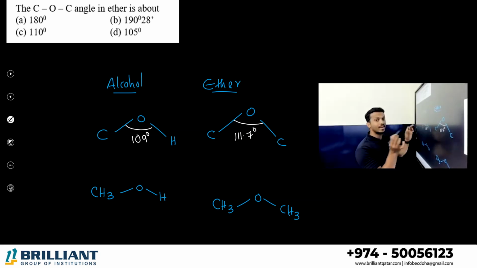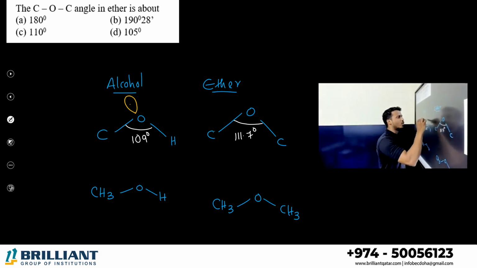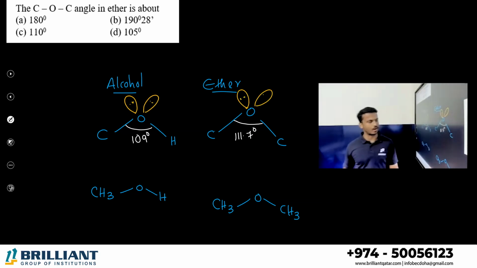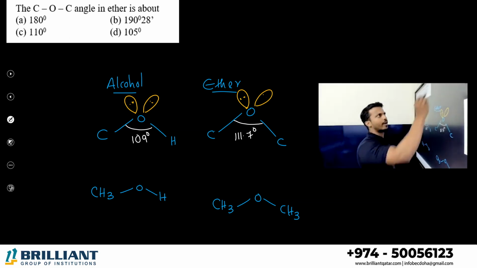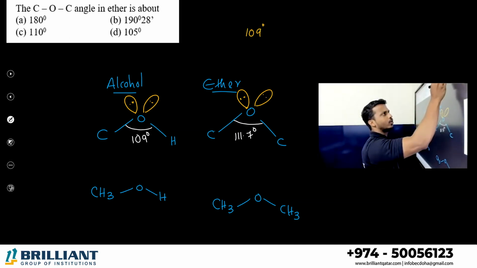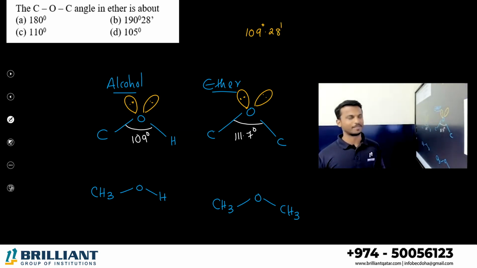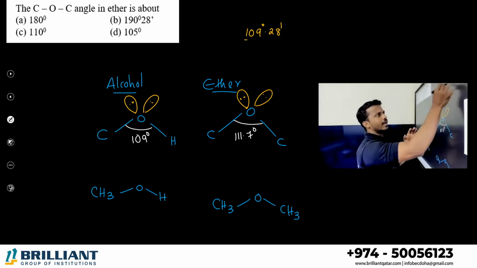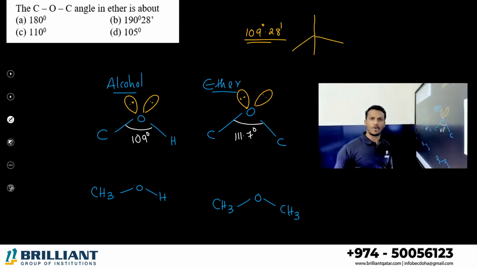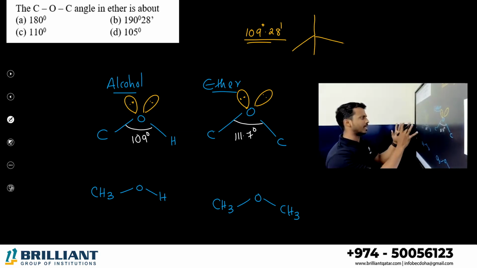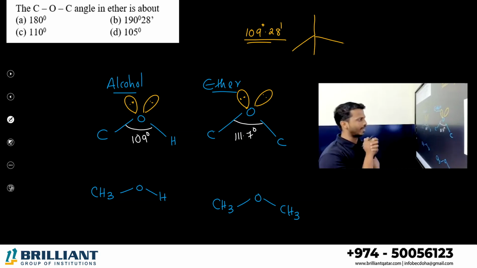You know that oxygen contains lone pairs. How many? Two lone pairs are there, right? The normal tetrahedral bond angle is 109 degrees 28 minutes, or we can call it 109.5 degrees, correct? This is the normal tetrahedral bond angle. This species can also exist in tetrahedral geometry, but the shape is just a bend shape, right? Why?